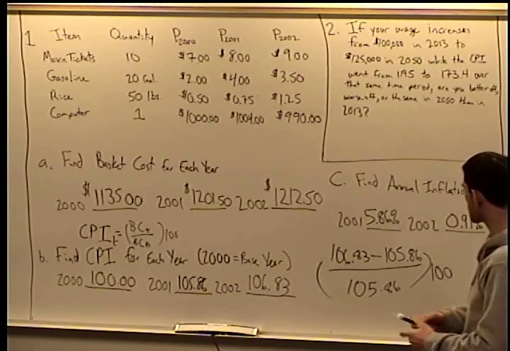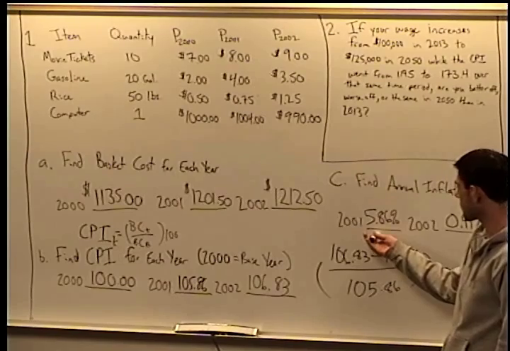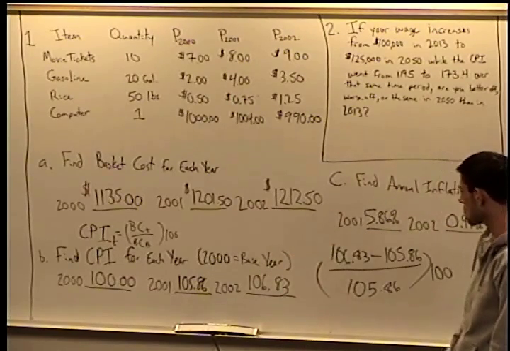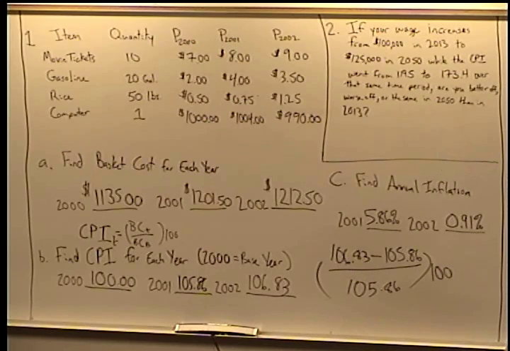So while prices rose for consumers by about 5.86% between 2000 and 2001, prices only rose by about 0.91% between 2001 and 2002.